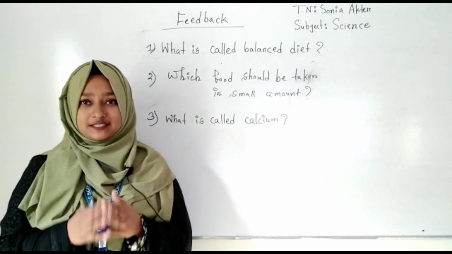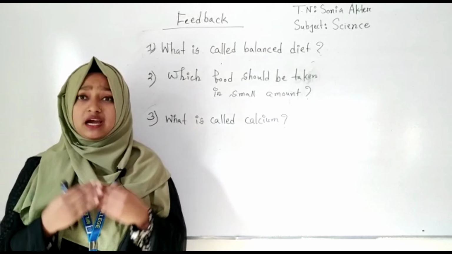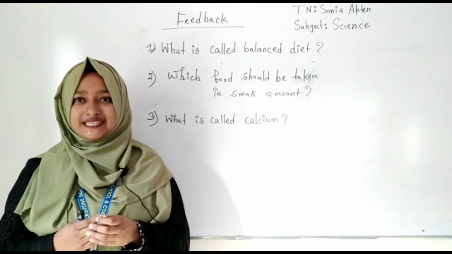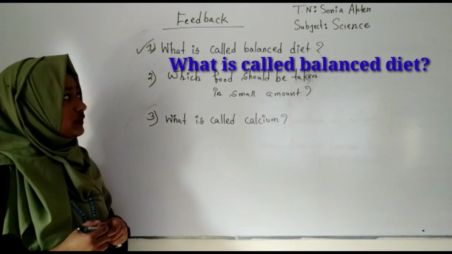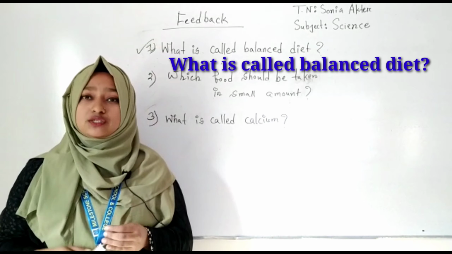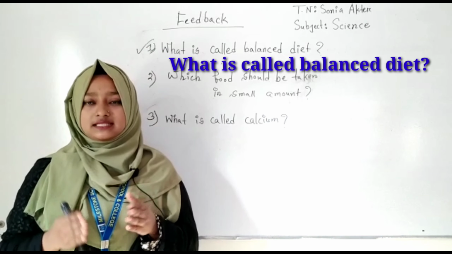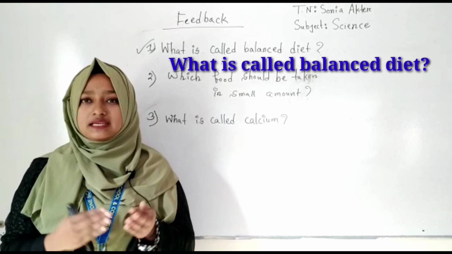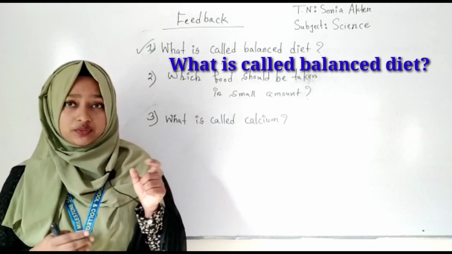So our today's discussion is done. Let's take some feedback from you. You give it a check on how well you have understood today's lecture. So the first question is, what is called balanced diet? What will be the answer? So the answer will be, a balanced diet is a diet that contains all the necessary nutrients in adequate amount. You should mention the word adequate.